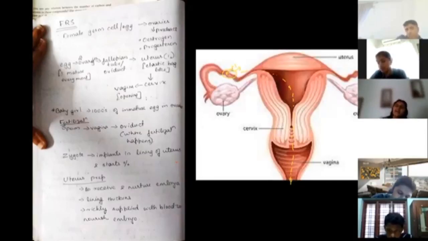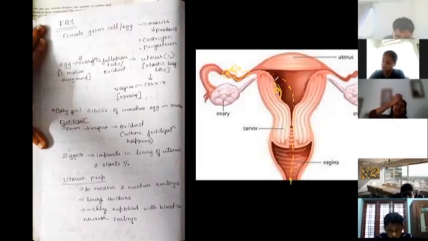Now this zygote is going to roll and actually start breaking into different cells. It is going to produce 2 cells, and then 4 cells, then 8 cells. It is going to roll, and then it is going to come to the uterus. And then what does it do? It embeds itself in the uterus, in the womb. It goes inside the spongy lining of the uterus.